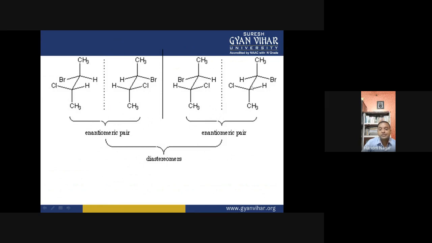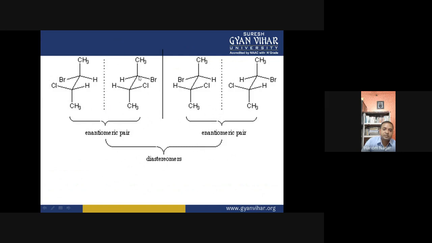They are also called an enantiomeric pair. But if you talk about this and this compound, suppose if we see this molecule in the mirror, then it will not look like this compound.